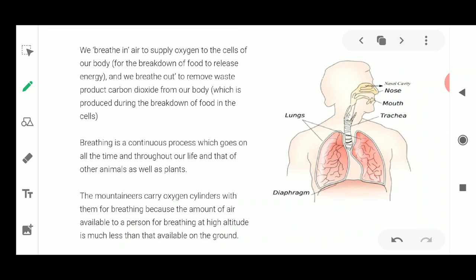So we breathe in air to supply oxygen to the cells of our body. Now what happens once the oxygen reaches our body? When the oxygen reaches our body, the breakdown of food for the release of energy takes place. When you inhale, oxygen reaches your lungs, which are the main respiratory organs of human beings, and it is utilized with the food. Food is in the form of glucose, and glucose is broken down to give you energy.